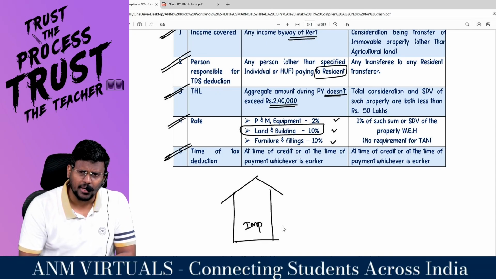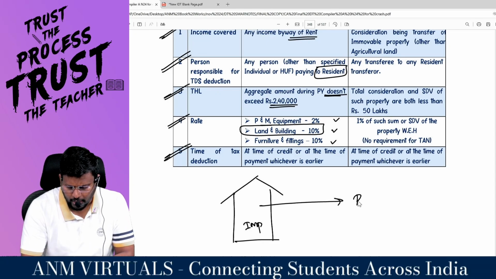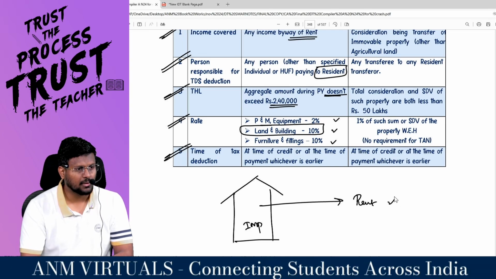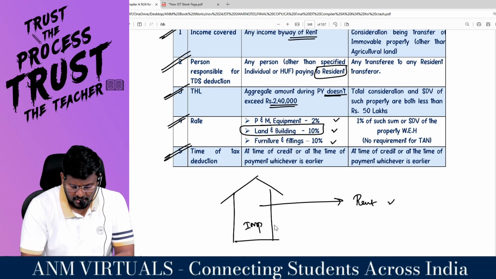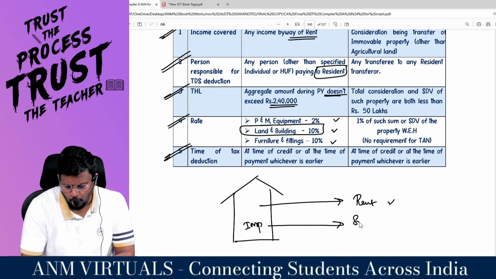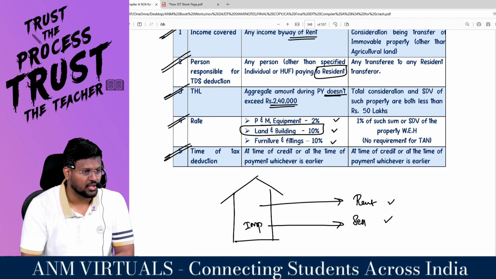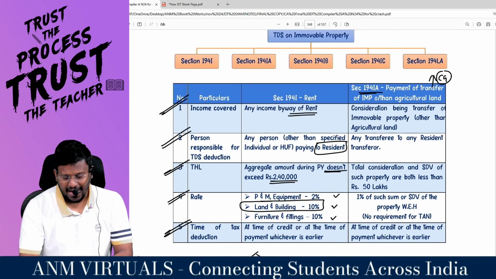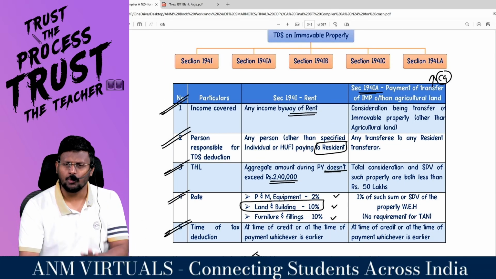What and all can you do with that immovable property? Either you can give that immovable property for rent, or, my dear lovable students, you can sell this immovable property. That is the other option. If you are selling the immovable property, surely you will get the full value of consideration. Right, sir? Assume that you are going to purchase an immovable property.